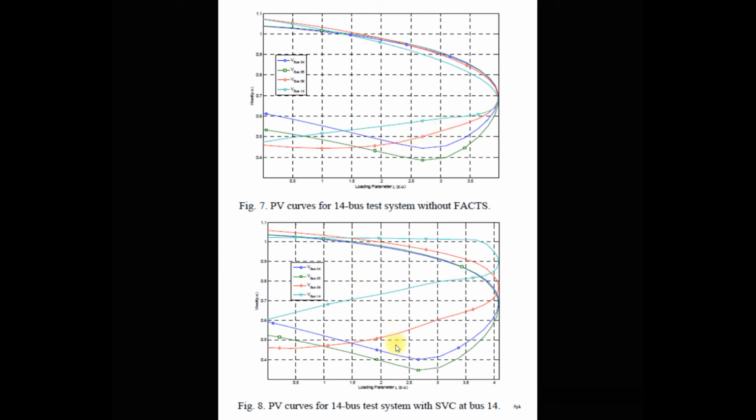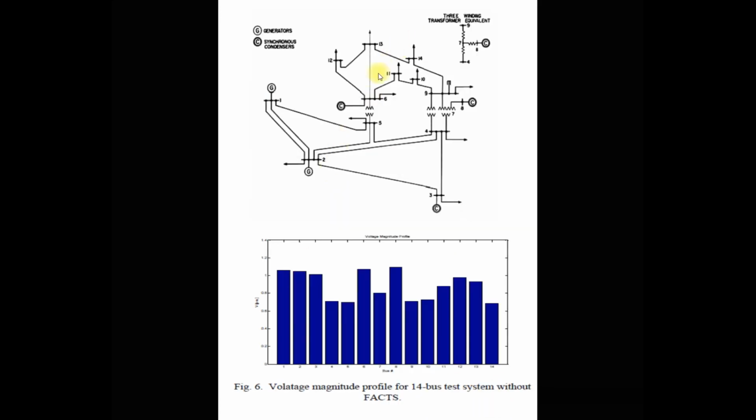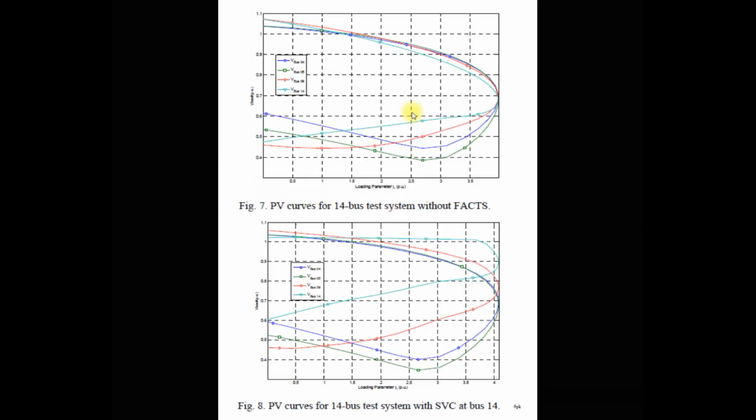Now with the FACTS device, or with SVC, you can see that this is a PV curve of the 14 bus system with SVC connected at bus 14. Here in this single line diagram of the IEEE 14 bus system, at bus 14 we connect the SVC. You can see the impact of this SVC here: this blue line indicates the graph of the 14 bus system.